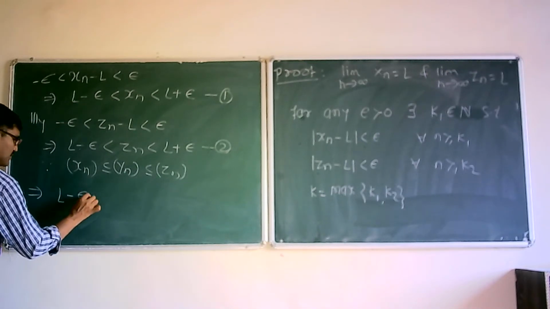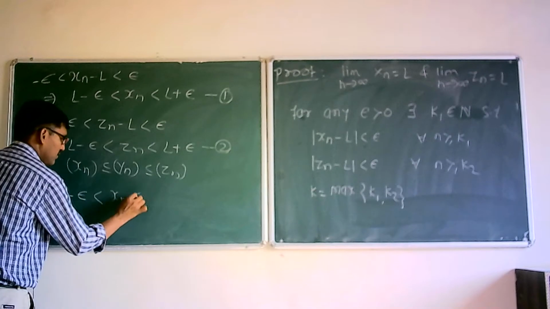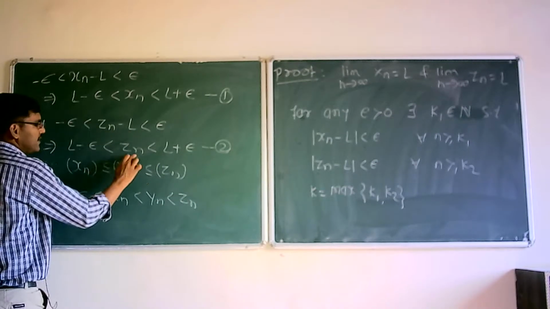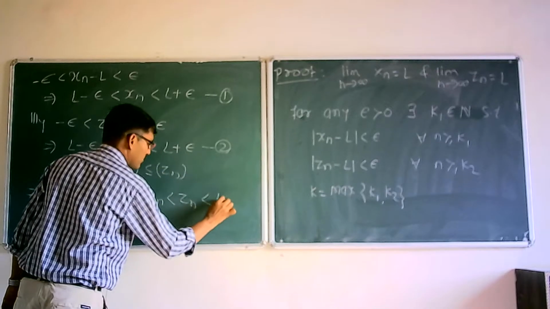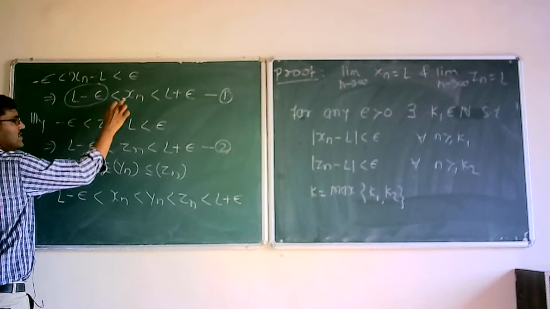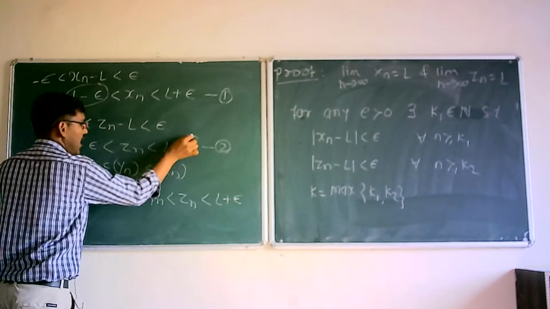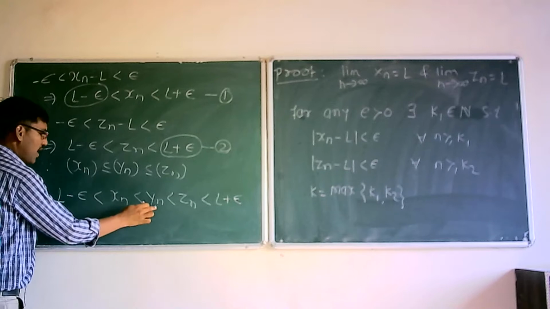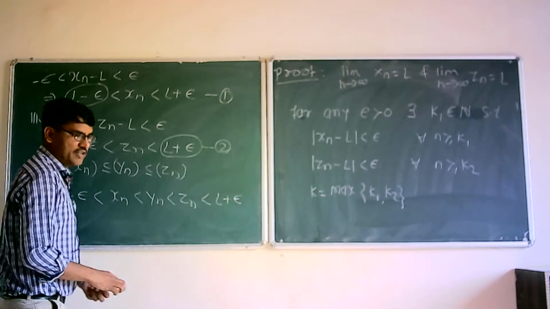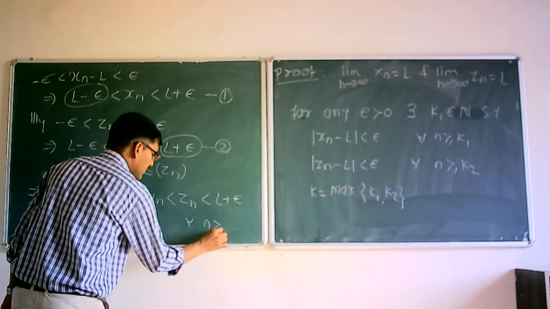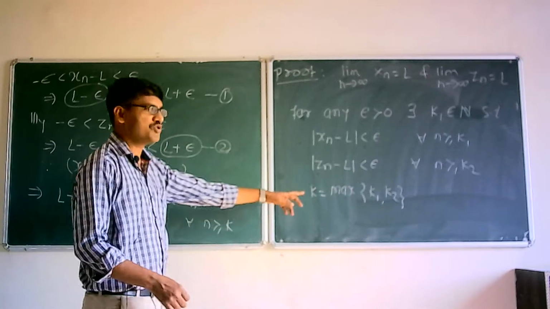L minus epsilon is less than xn, which is less than or equal to yn, which is less than or equal to zn, but zn is less than L plus epsilon. So yn lies between L minus epsilon and L plus epsilon for every n greater than or equal to k, if we choose k as the maximum.